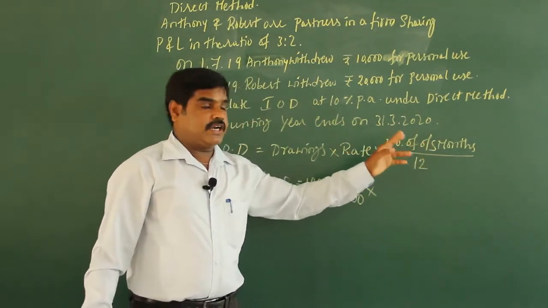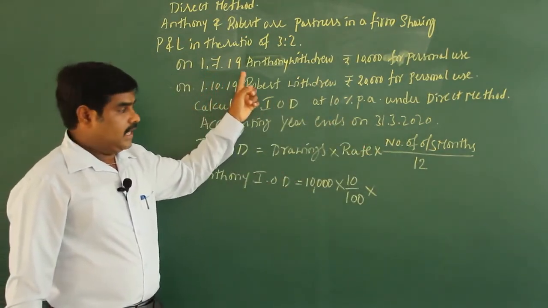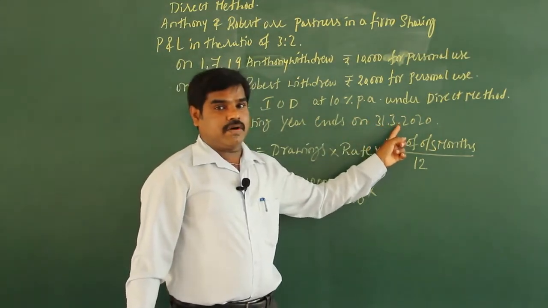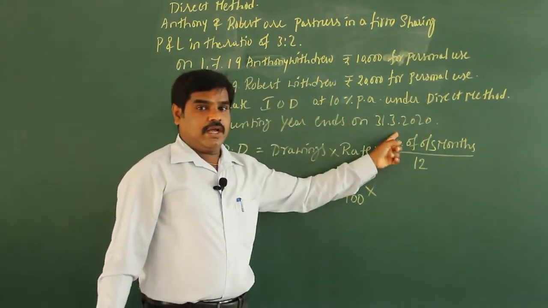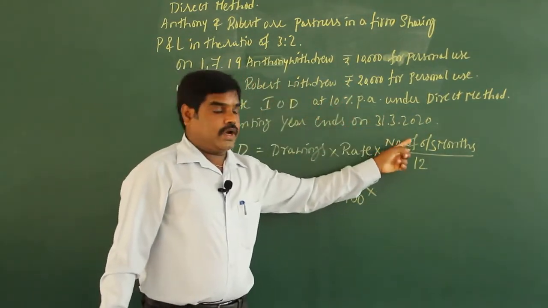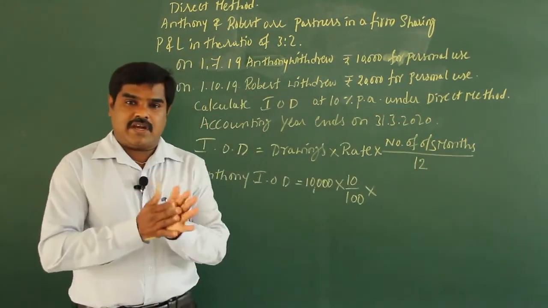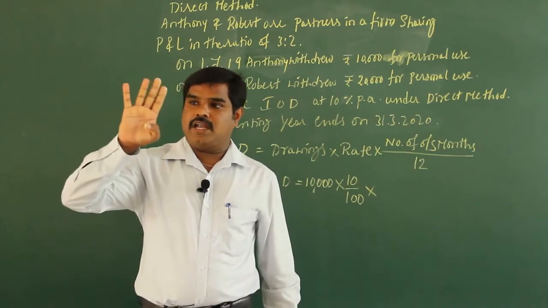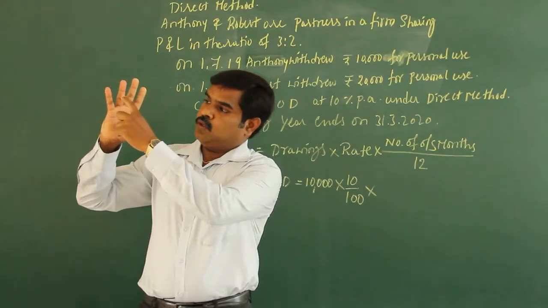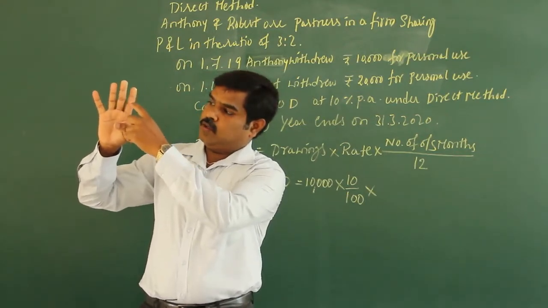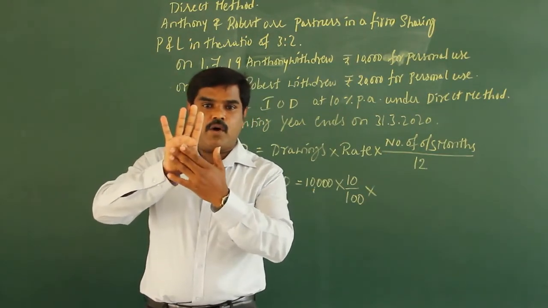So how to calculate the number of outstanding months? The date of drawing is 1/7/2019. The accounting year ends on 31st March 2020. So from this date to this date, you have to calculate outstanding months. It's a very easy calculation. Twelve months you calculate like this. Keep your finger like this. See, 1, 2, 3. 1, 2, 3. 1, 2, 3. 1, 2, 3. So 12 months you keep it like this and go on calculating.